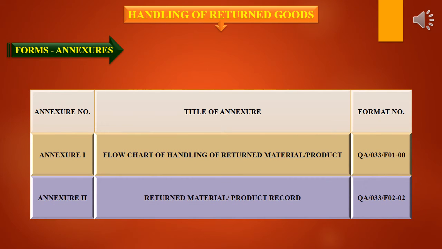Now coming to the forms involved in handling of returned goods. The first form represents annexures. Annexure 1 is the flowchart of handling of returned material or product, and Annexure 2 is the returned material or product record.